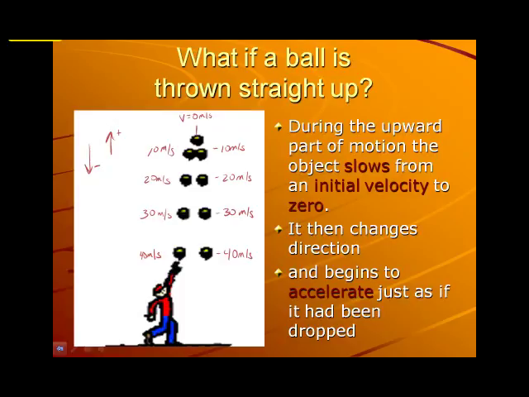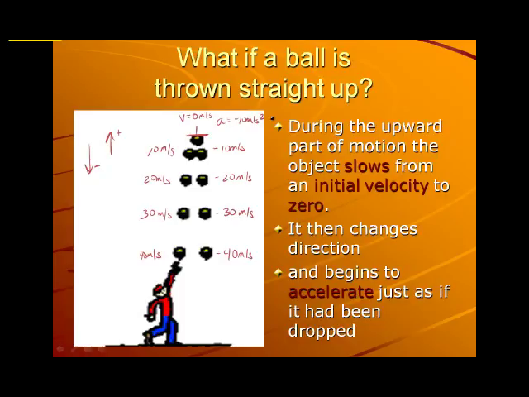But to begin with, we want to talk about this top point. At this top point, questions are very often asked on the test. What is the velocity at the very highest point the ball is going to reach? And then what is its acceleration at the very highest point that it will reach? Well, the very highest point, that's when it stops and turns around. So its velocity is 0. Its acceleration is a negative 10 meters per second squared.